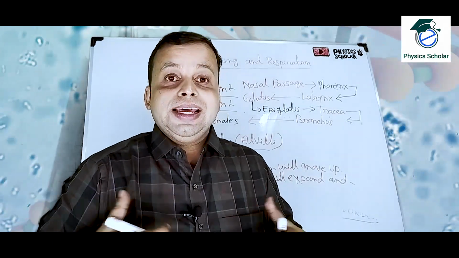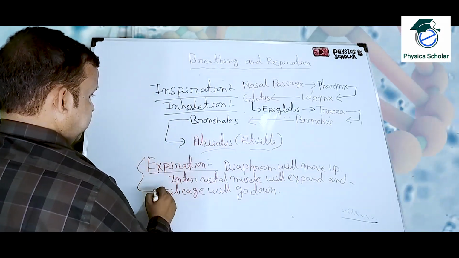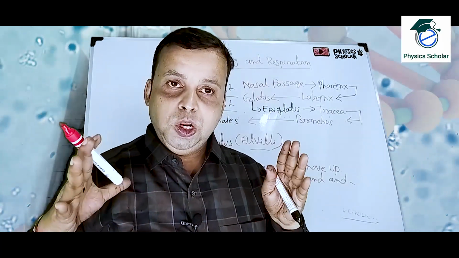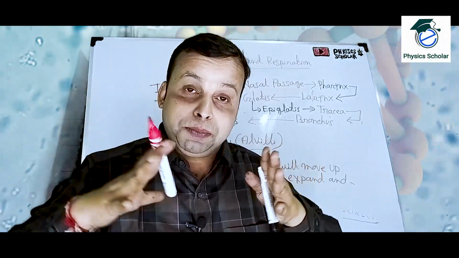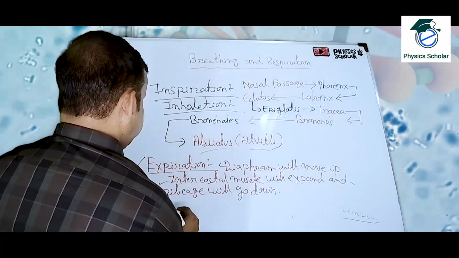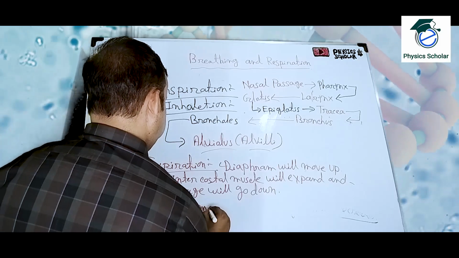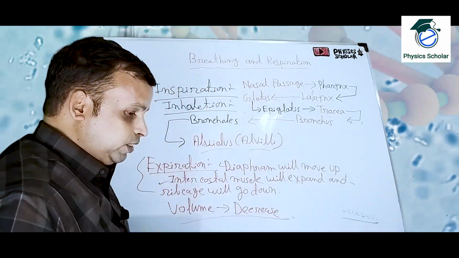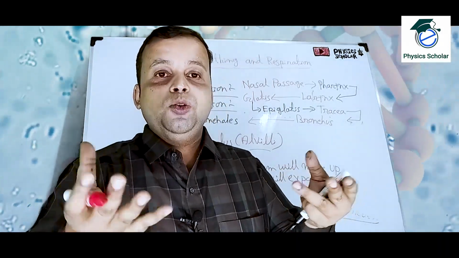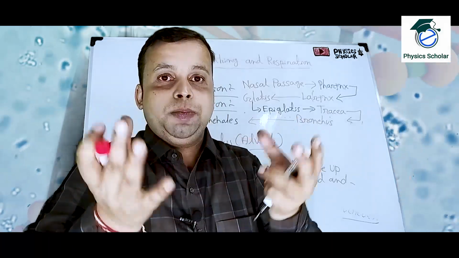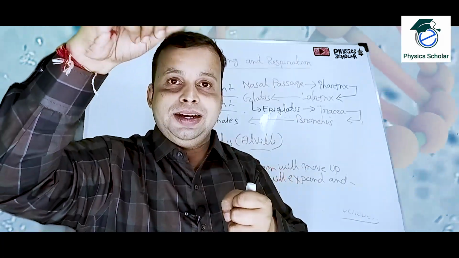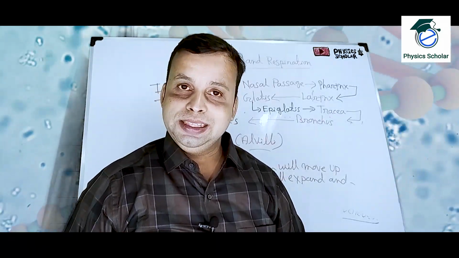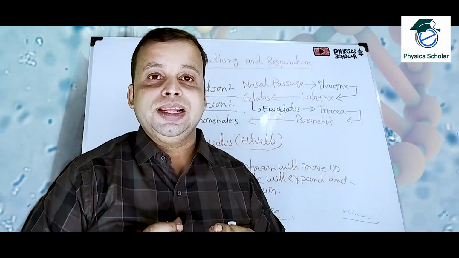So as a result, in the combination of these two, what will happen? The volume of the chest cavity will decrease. That means it will create a pressure on the two lungs. So if you have a balloon in your hand, full of air, and if you press it, and the opening of the balloon is not tight, then what will happen? The air will come out from the balloon. Very simple logic. So it will give a pressure on the lungs.